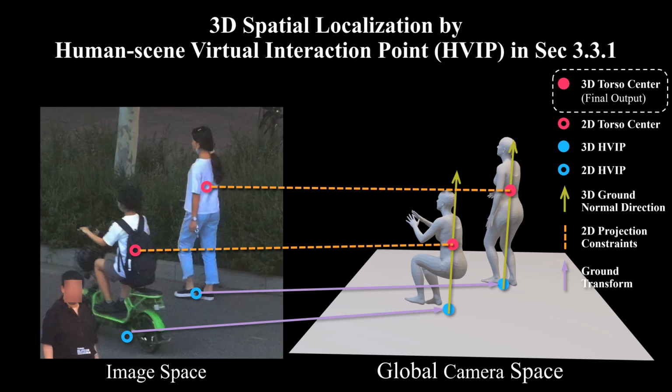HVIP is bound to the human torso center by the vertical relationship, thus the 3D torso center position of the human can be accurately inferred with the perspective projection constraints. Our method consists of three main steps.